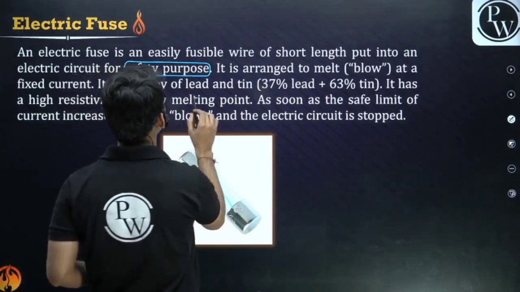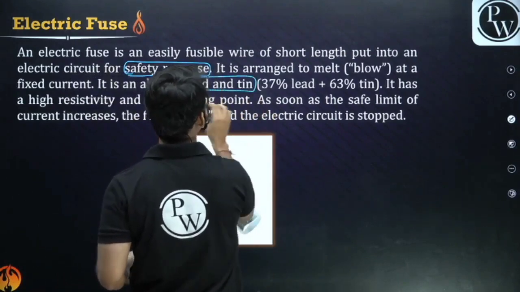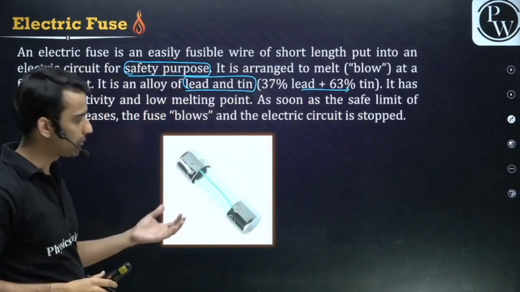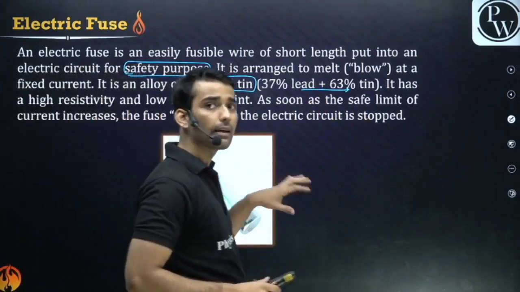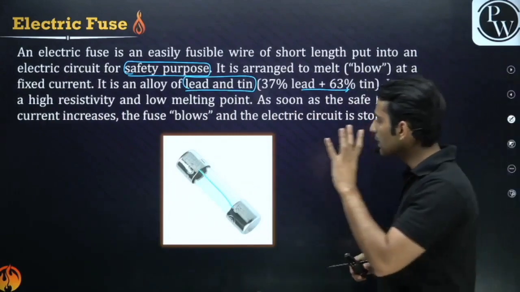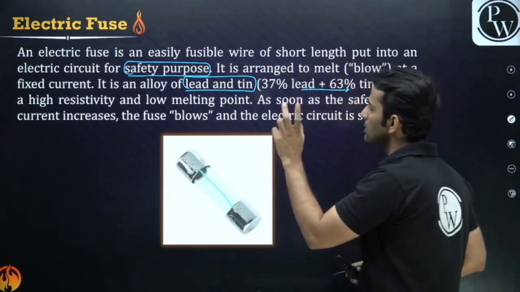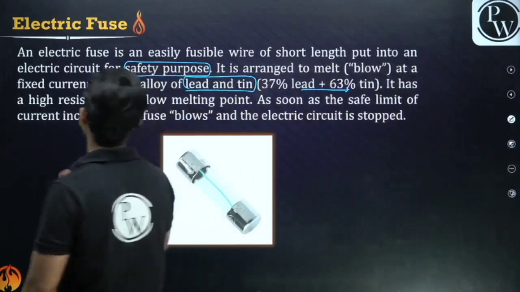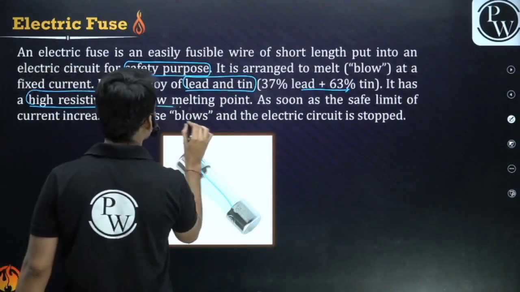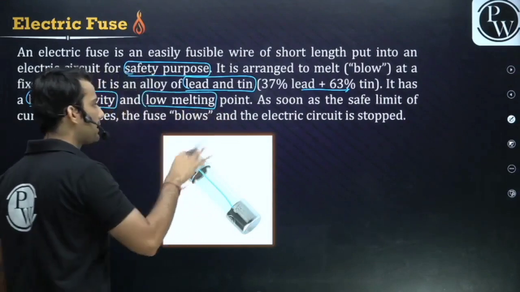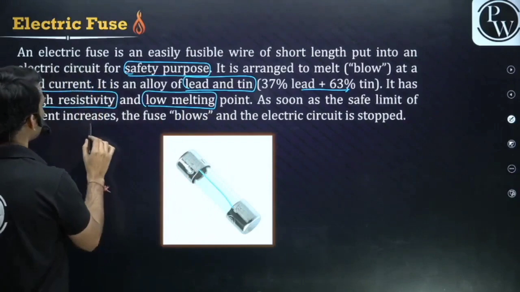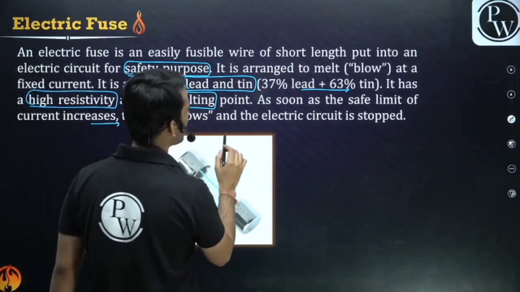So it is made up of an alloy of lead and tin, 37% lead and 63% tin. It's an alloy having more resistivity, so more heat will be produced and it will be burned up. So we need a bit of high resistivity here. So it has high resistivity and low melting point. Resistivity high means more heat is produced, and it has a low melting point, so it can be melted at a very low temperature. So as the safe limit is exceeded, the fuse blows and current is stopped.